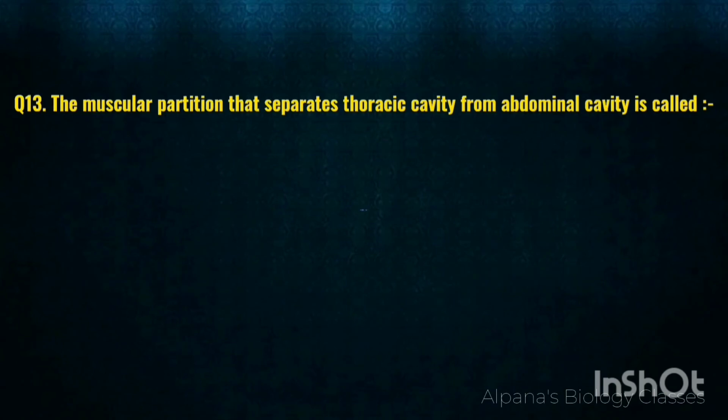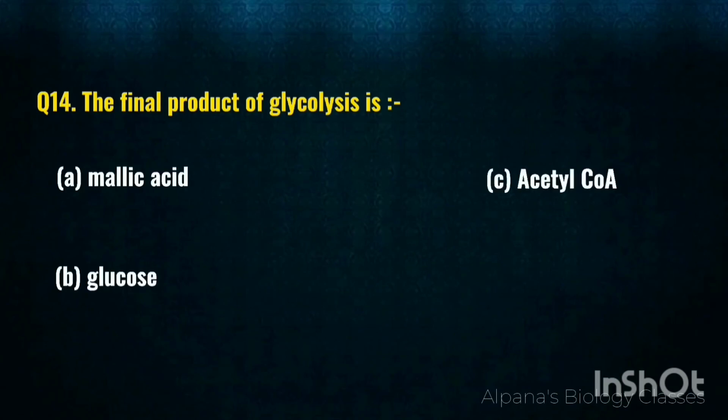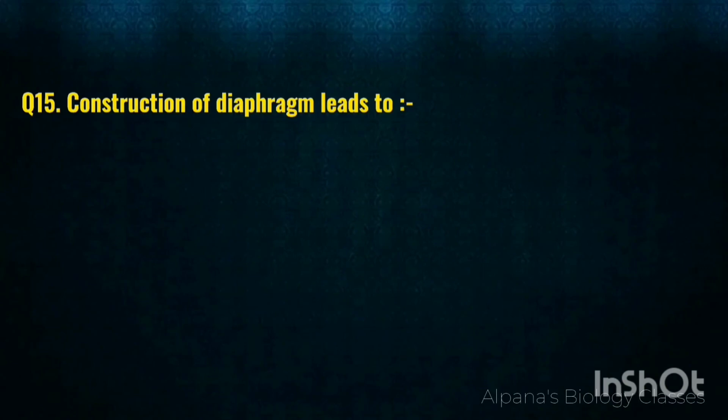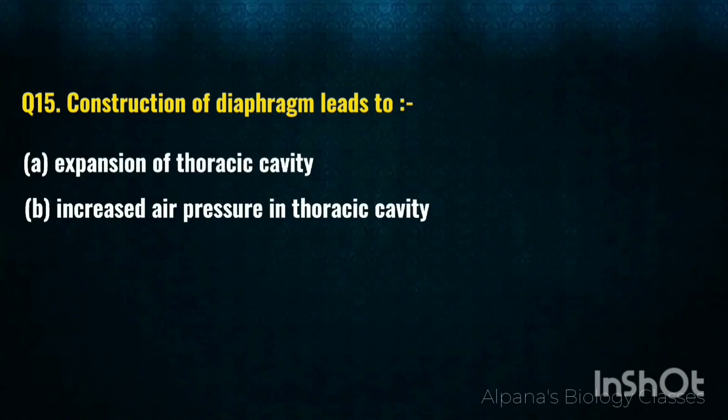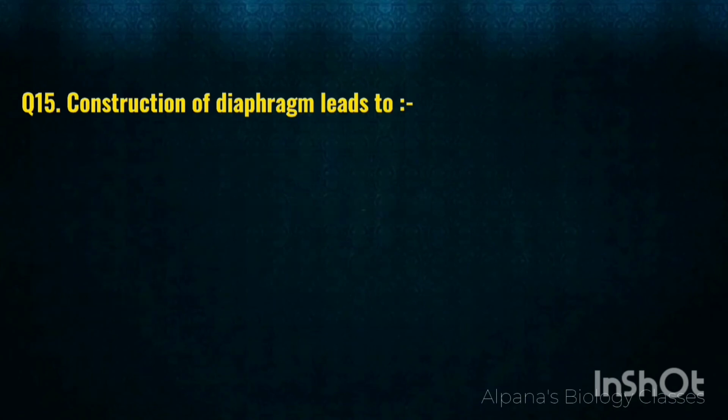It's B, diaphragm. The final product of glycolysis is malic acid, glucose, acetyl CoA or pyruvic acid. It's D, pyruvic acid. Constriction of the diaphragm leads to expansion of thoracic cavity, increased air pressure in thoracic cavity, decreased volume of thoracic cavity, or exhalation? It's A. Expansion of thoracic cavity.